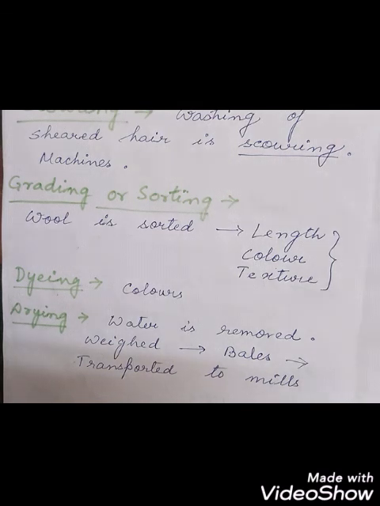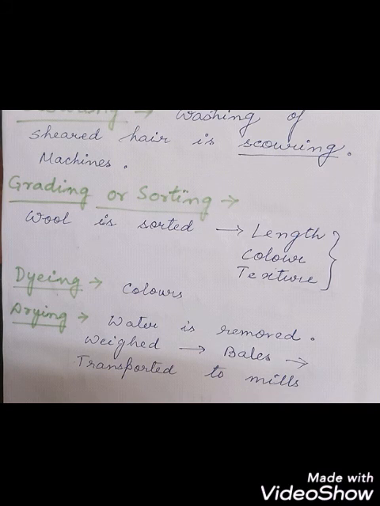They are given under pressure. The woolen fibers are kept under pressure through the rollers so that excess water is squeezed outside as much as possible, and then these are packed into bales, and then they are transported to the mills where they are manufactured into sweaters or any other type of garments that is made up of wool.